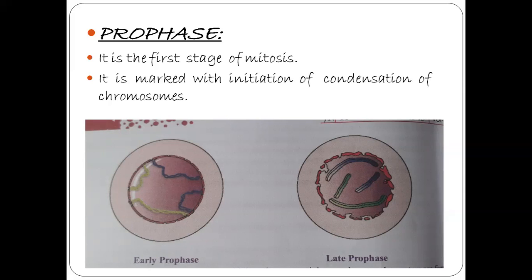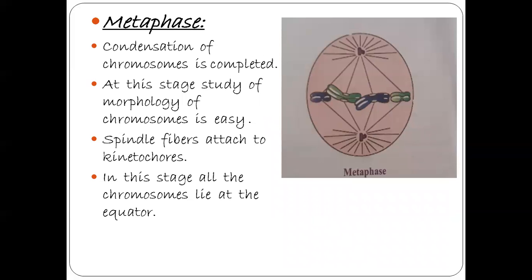So in prophase, condensation of the chromosomes takes place, the nuclear membrane and nucleolus disappear, and the assembly of the mitotic spindle and microtubules is initiated. These are the changes that take place during prophase, the first phase of mitosis division. The second stage in the mitosis division is metaphase.